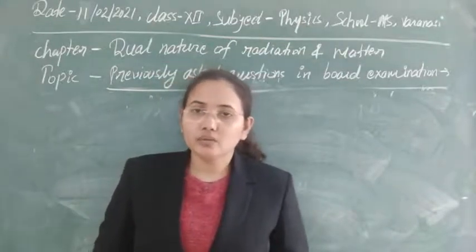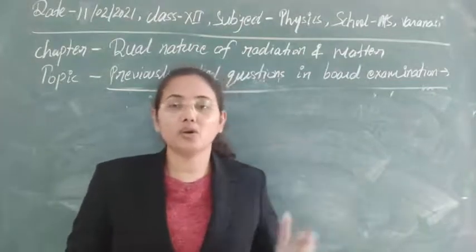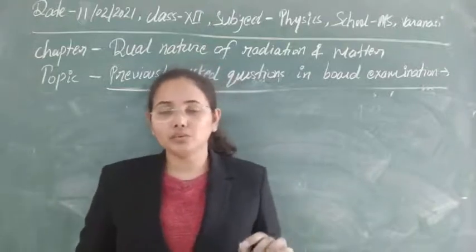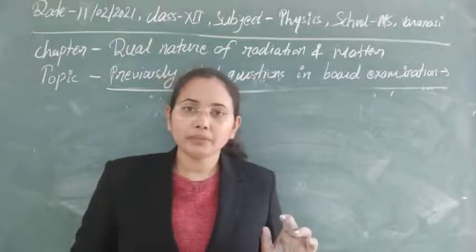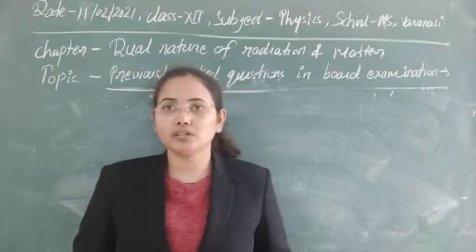According to that, he gave his law for the position and momentum of the particle. As you know, momentum of any particle or body is the measurement of motion, meaning whether the body is in motion or not.